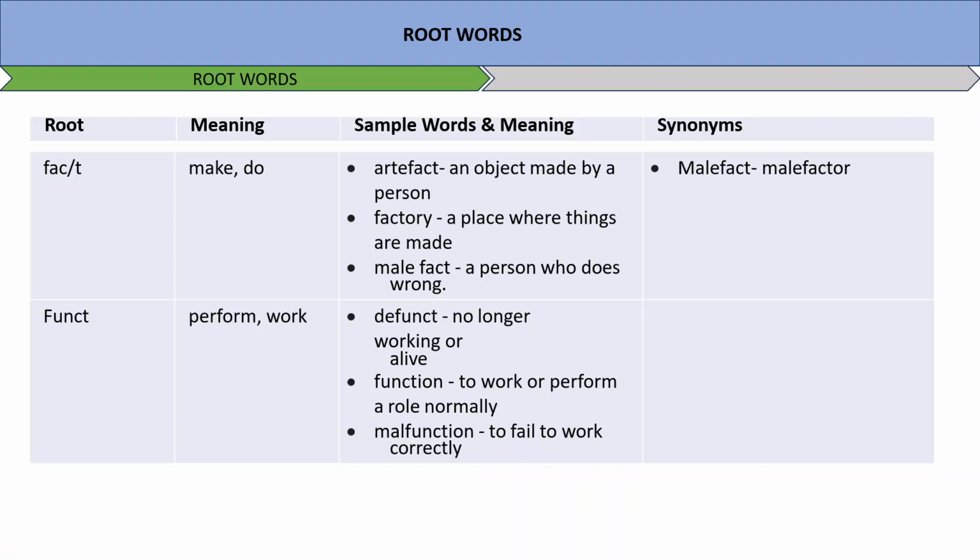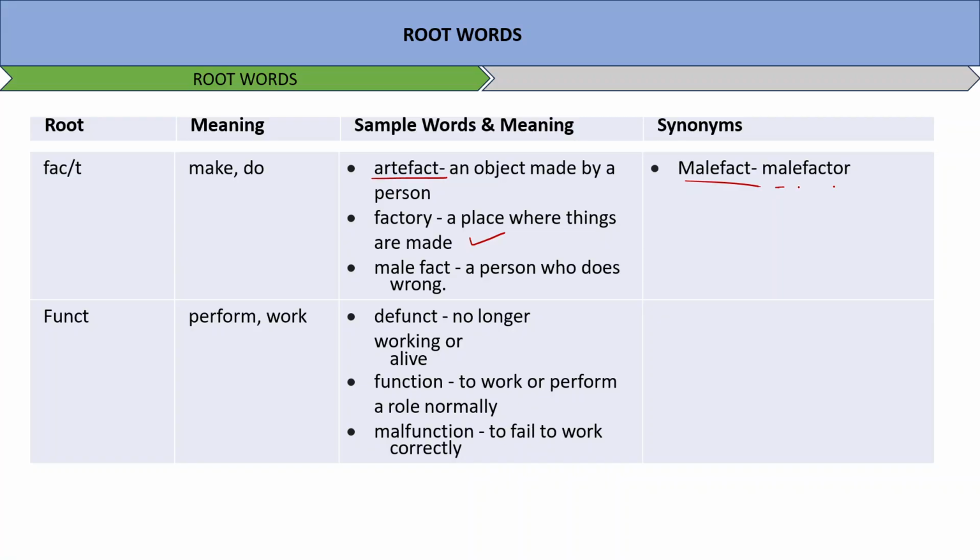Fact means make or do. Artifact, an object made by a person. Factory, a place where things are made. Malefactor, a person who does wrong. Malefactor, someone who does wrong, right? Funct means perform or work. Defunct, no longer working or alive. Function, to work or perform a role normally. Malfunction, to fail to work correctly.